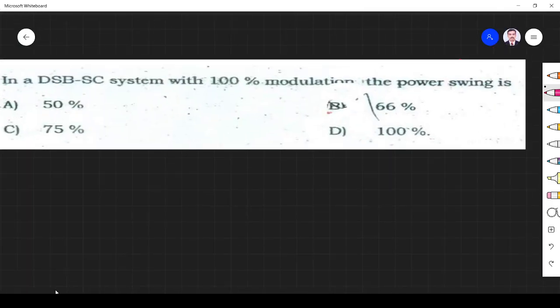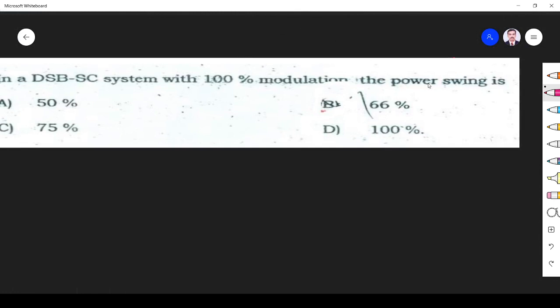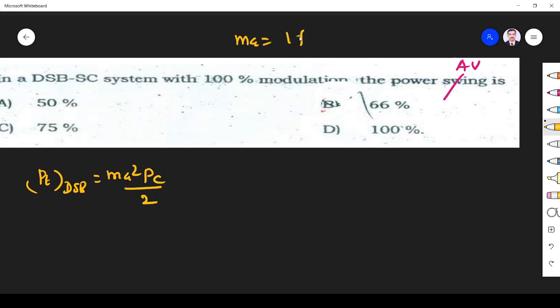Next question, in a DSB-SC system with 100% modulation, what is the power saving? It is not swing, it is power saving. Right? They are asking about power savings. Power saving means how much power is saved compared to AM. That is the question. So we know the power transmitted by DSB-SC is Ma squared Pc by 2. Here the modulation index is 100%, that is Ma is equal to 1.